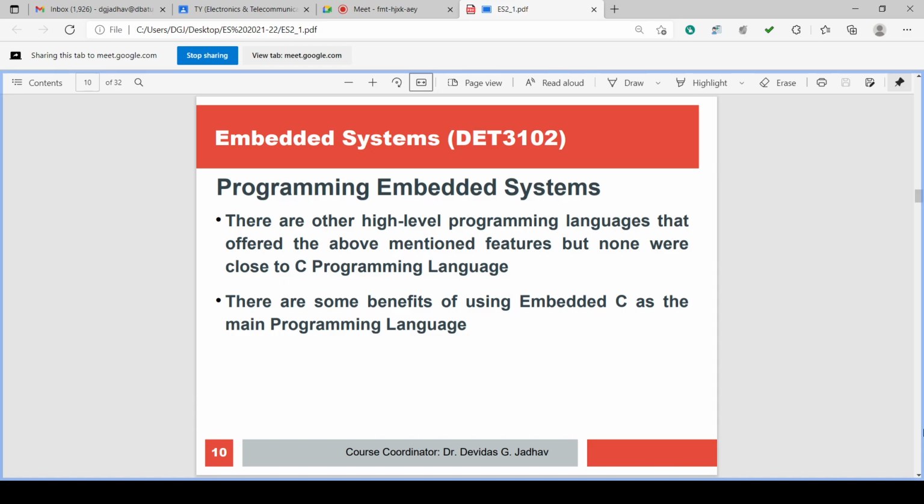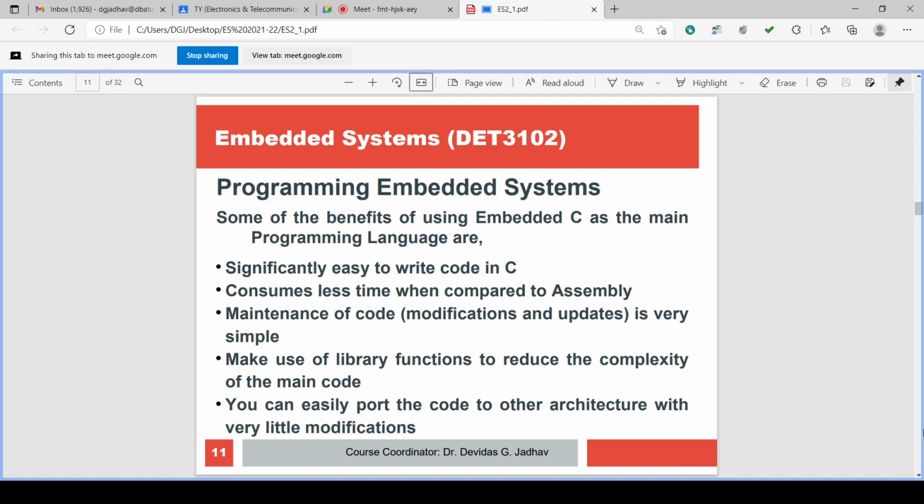What is the difference? Embedded C has extensions like input output extension, and it can have fixed point arithmetic. So these are some differences that we have also seen.